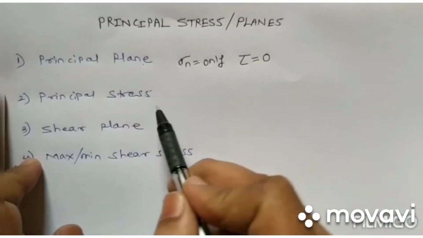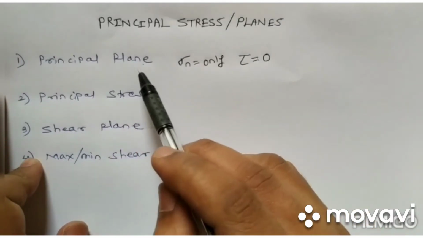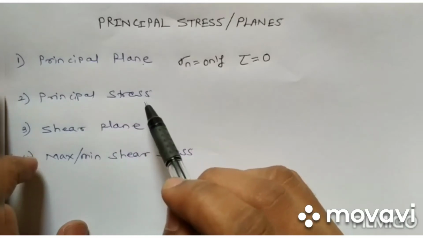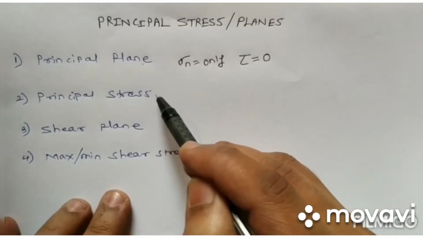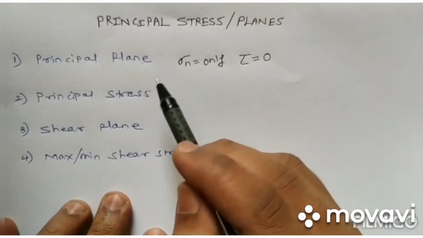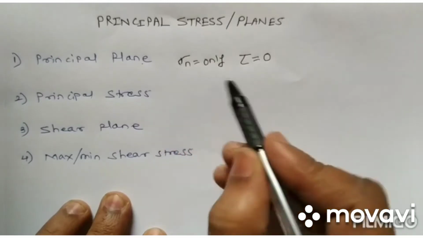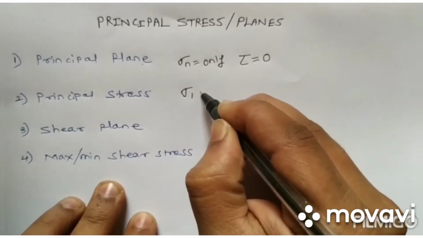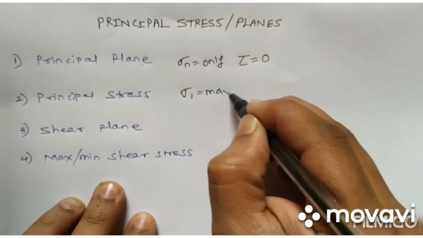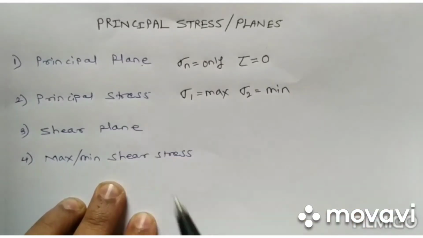Now what is principal stress? The normal stress which is acting on the principal plane is nothing but the principal stress. It will have a maximum value and a minimum value. So there will be a maximum principal stress, let's say sigma 1, which will be maximum, and sigma 2, which will be the minimum principal stress.